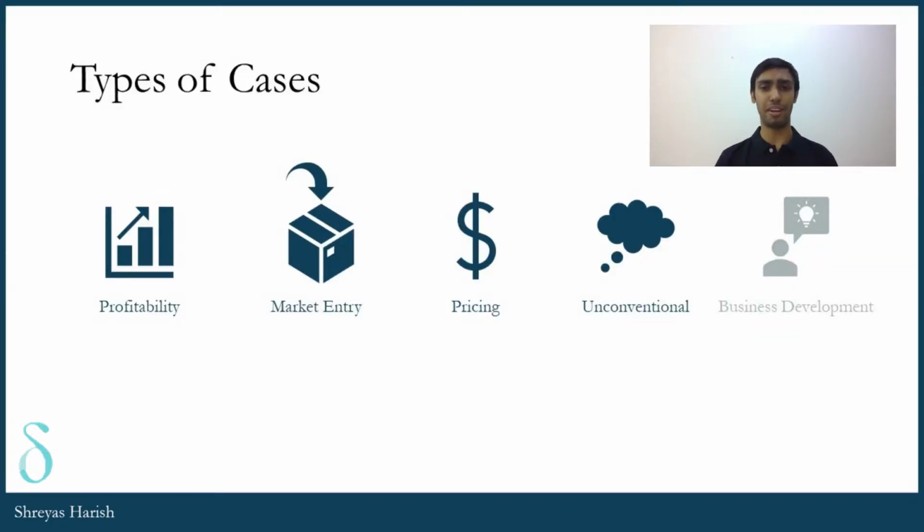There are broadly 4 different types of important cases that you might get in the consulting case interview. The first is profitability, the second is market entry, the third is pricing, and the fourth is unconventional. Now, you could also get business development cases, but as a type of case, it isn't distinct or interesting enough for us to cover that separately. If you're able to solve each of the first 4 types of cases, you can easily solve a business development case. The frameworks for all of these cases, including the business development one, are available in much greater detail in the notes available in the description.